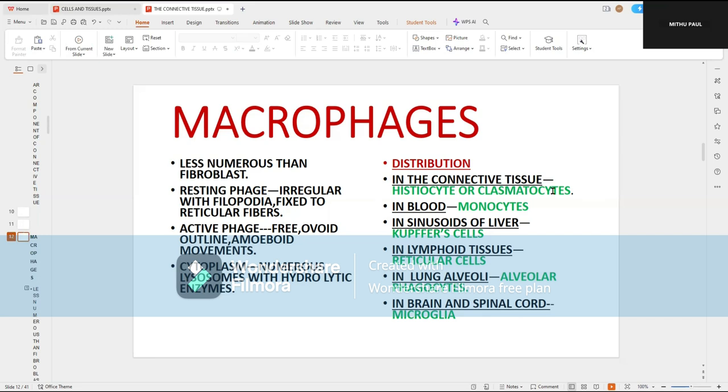In the connective tissue, they are named histiocytes or plasmatocytes. In the blood, they are monocytes. In the sinusoids of the liver, they are known as Kupffer cells. In lymphoid tissues, they are reticular cells. In lung alveoli, they are alveolar phagocytes. In the brain and spinal cord, they are known as the microglia. All these cells have the same characteristics and the same function. Only their name varies as per their distribution to the particular tissue where they lie.